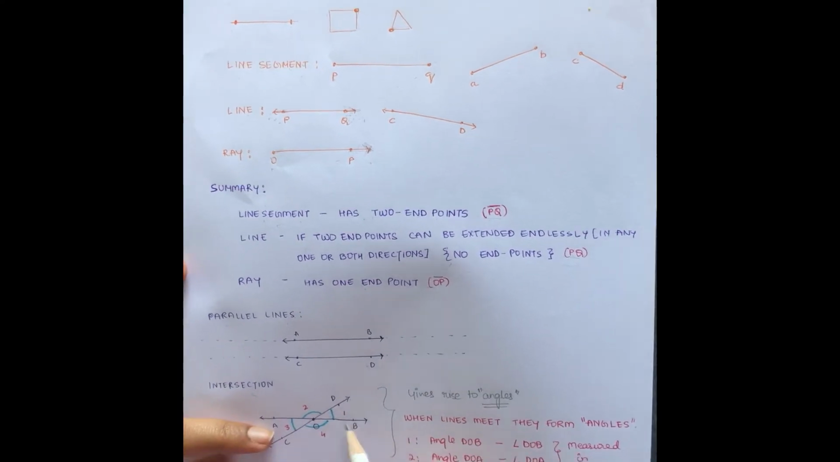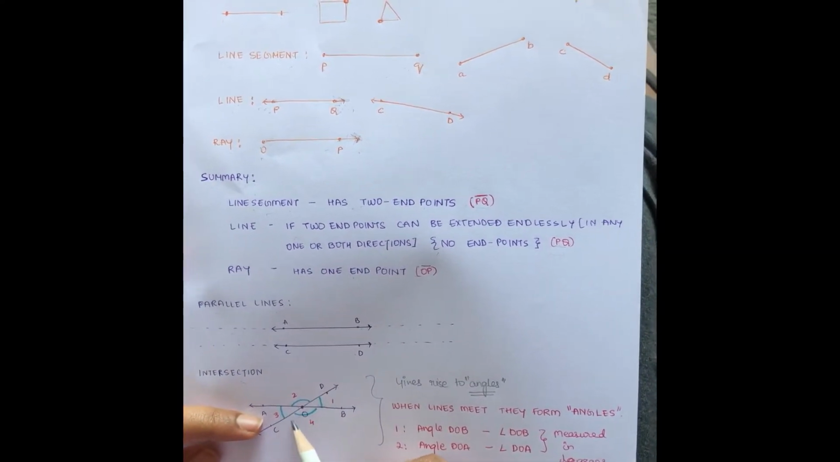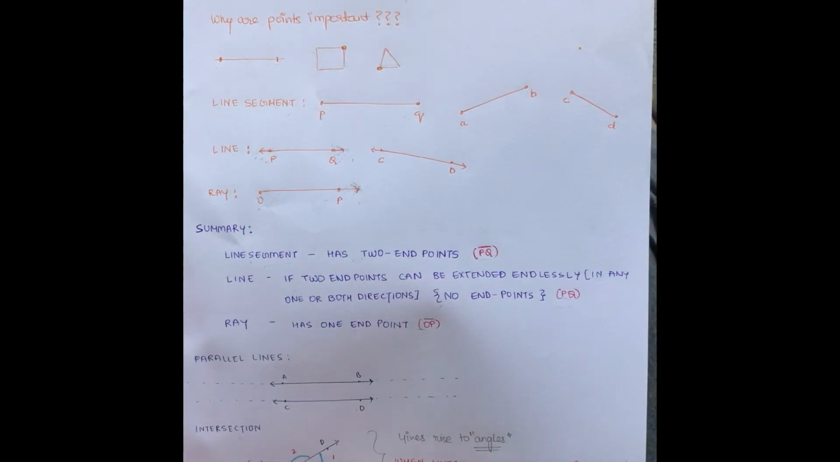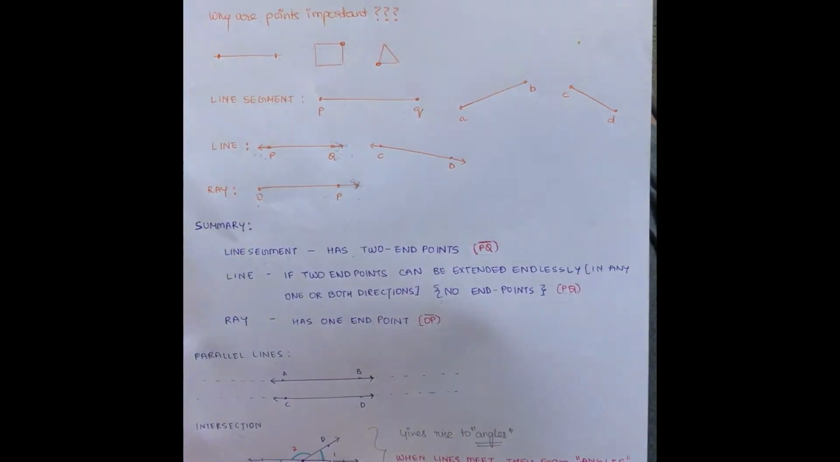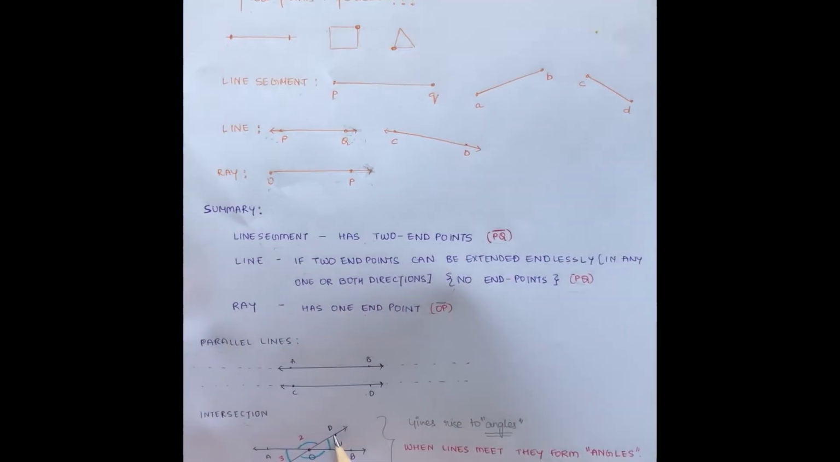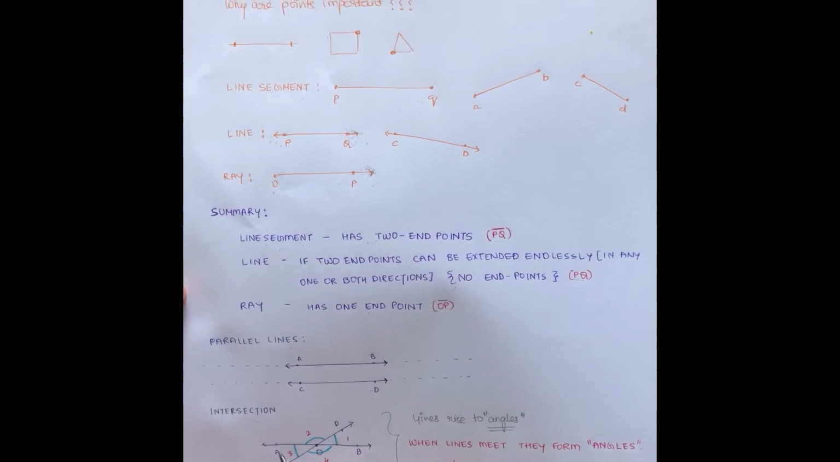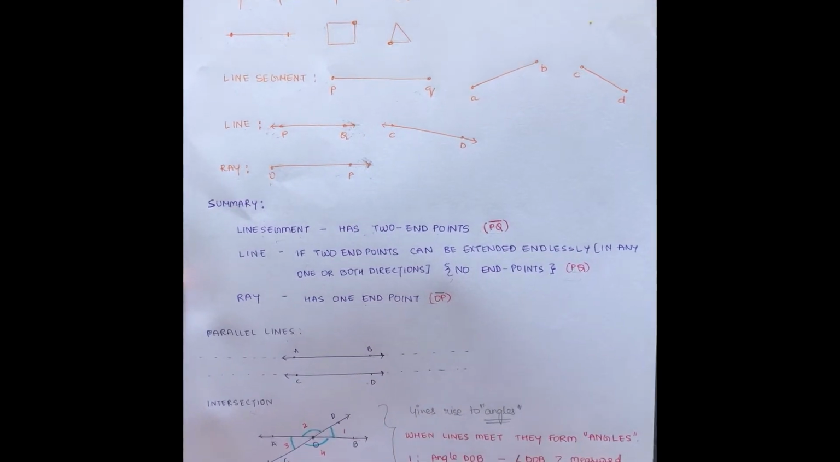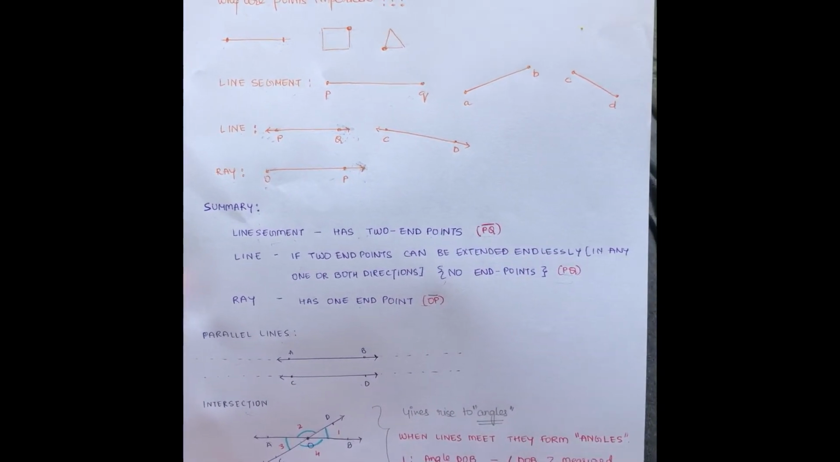Because of intersection, there are some angles formed. So, 1, 2, 3, 4, which are denoted here, are called angles. 1 is nothing but angle DOB. 2 is nothing but angle DOA. Angles are measured by the formation of their intersection and they are measured in degrees.